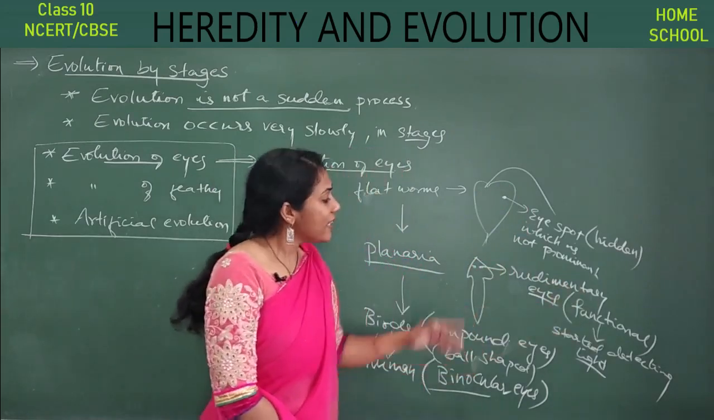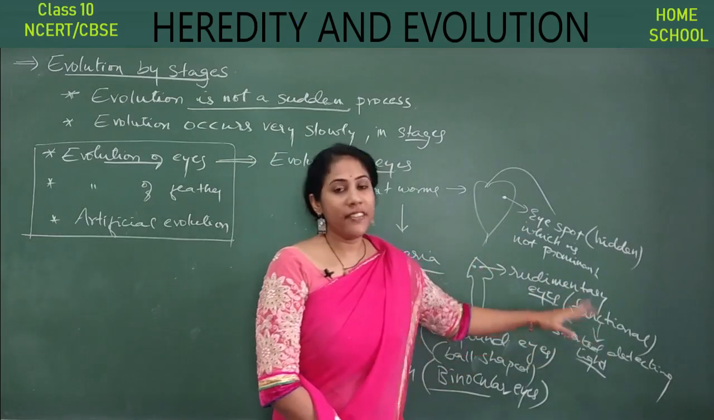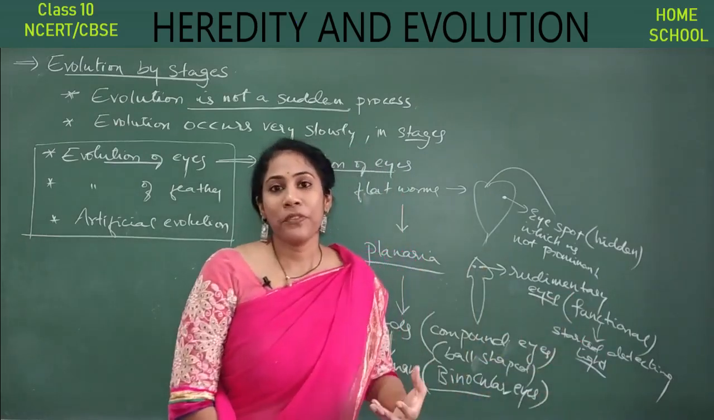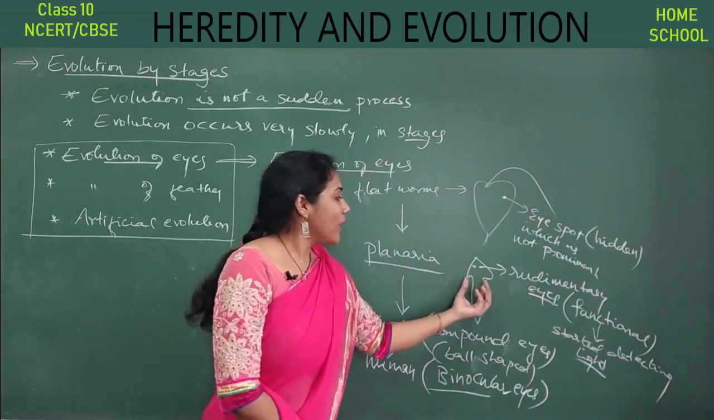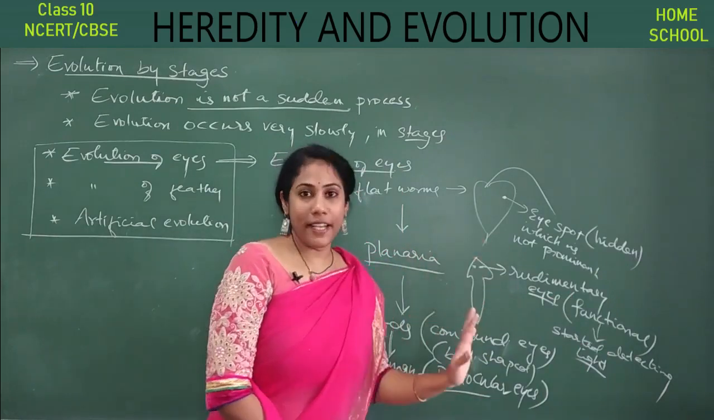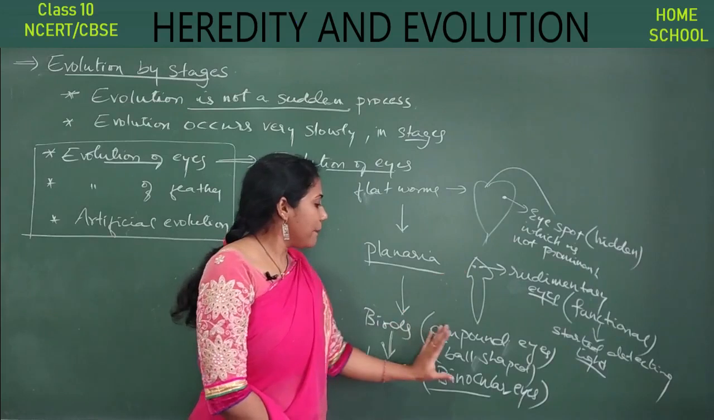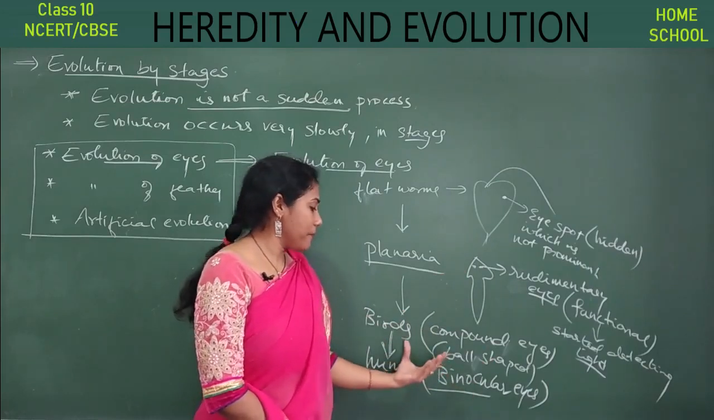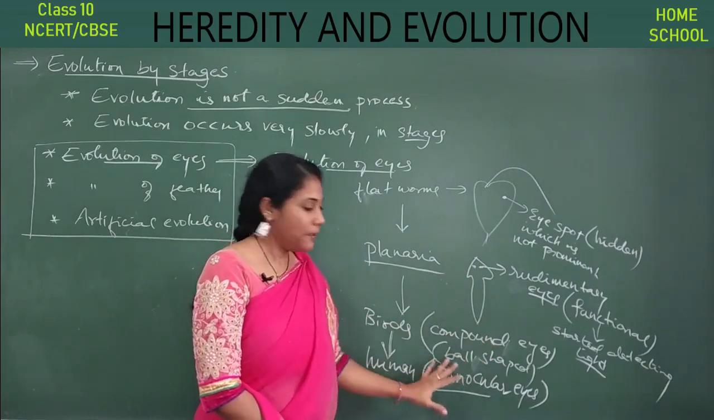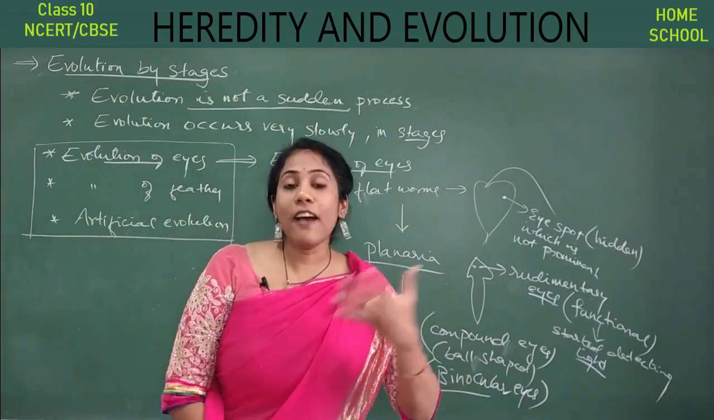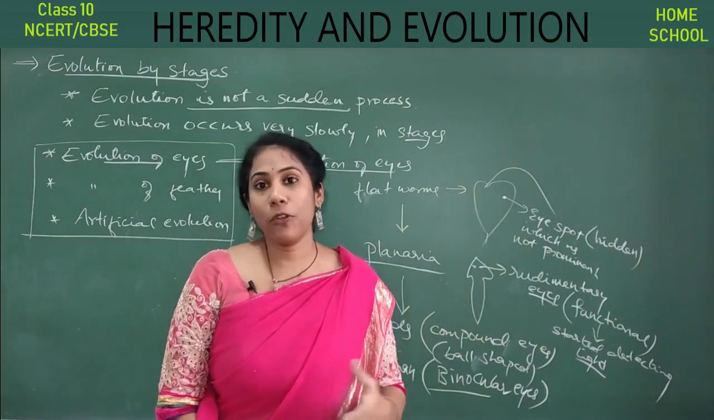But later in planaria-like organisms, you started observing rudimentary eyes, which are actually functional. They were doing some duty. What is the duty? They can detect light. Okay, so that the organism can protect itself with the help of these rudimentary eyes. Later you can see the birds were having compound eyes, much more functional, and later in the humans we see binocular eyes.